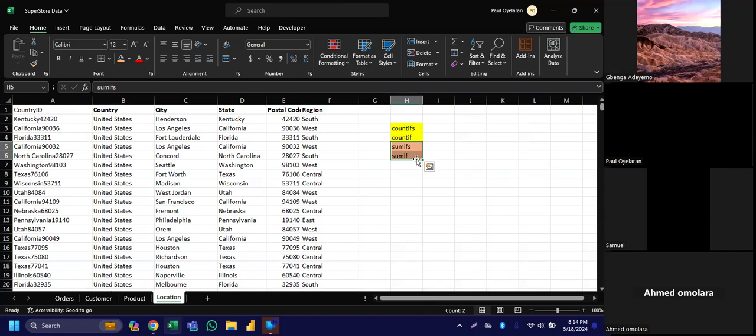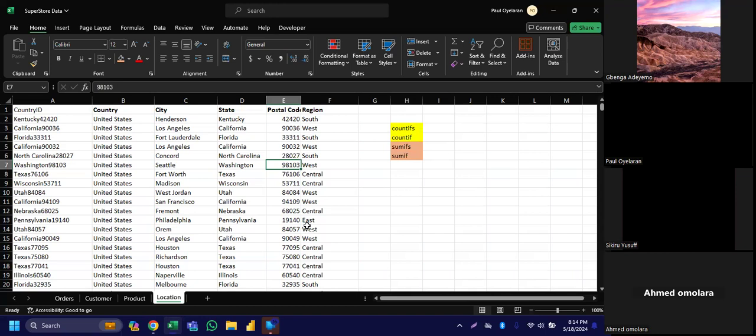So far I've differentiated what Countif and Sumif are. I'm sure we all understood that. Please confirm if you get the differentiation between Countif and Sumif. Anybody hear me? Do you get it? Somebody should reply. Yes. All right, so I'm proceeding. That's how to use Countif and Sumif. There's no magic there.